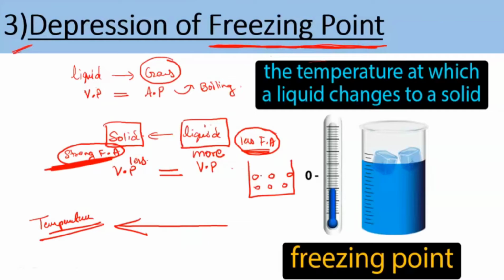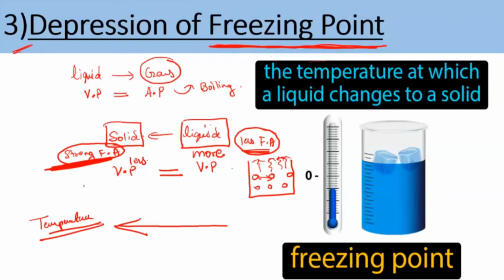If the force of attraction between them is less, that means they can easily go into the vapor phase. They will absorb certain temperature and easily these molecules can go into the vapor phase. You remember the ideal and non-ideal condition? There also the same thing happened. If the force of attraction between them is very less, then easily they will go because they are not interested in staying over here. I'm comparing with the solid.